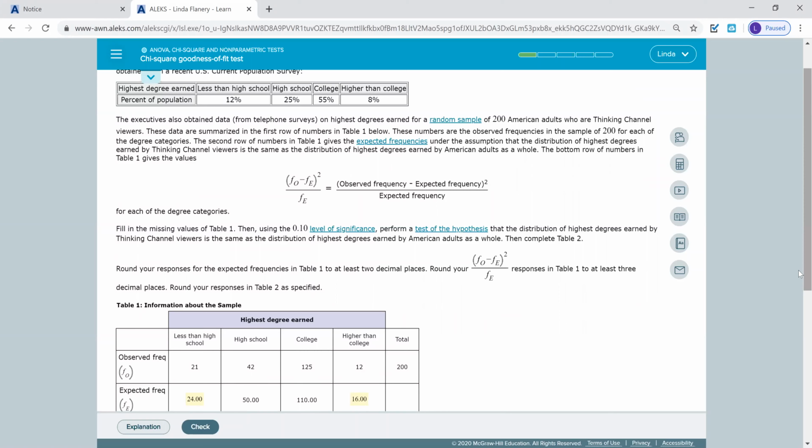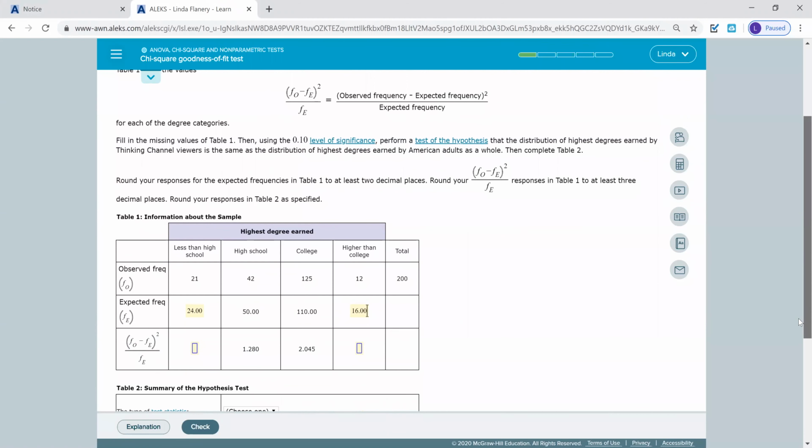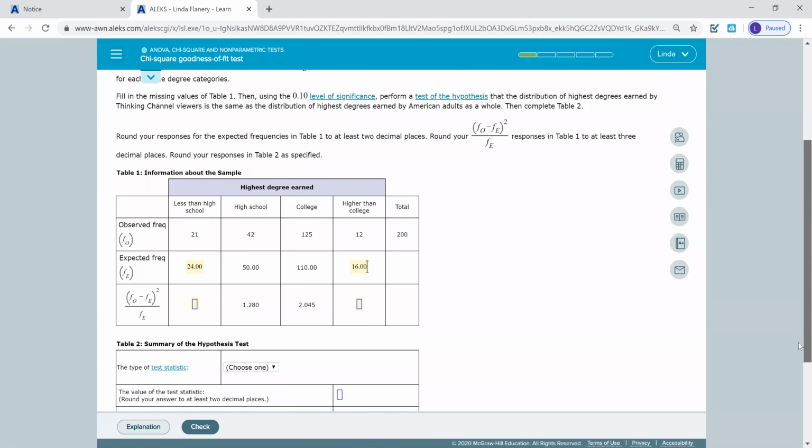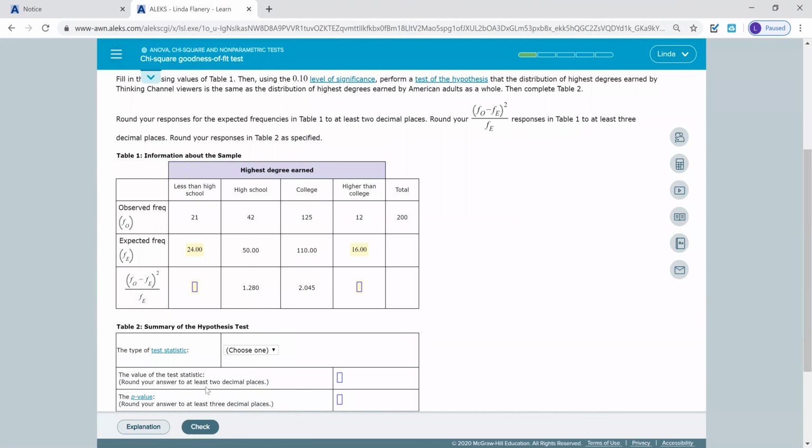All right, sliding down. The next row, I'm not going to fill in because our graphing calculator will give us those values. So I'm going to go back down here. It says what type of test statistic are we doing? We're doing chi-square. We have to do the degrees of freedom. Since we have 4 options, less than high school, high school, college, or higher than college, we're going to do n minus 1. 4 minus 1 would be 3, so I'm going to have 3 in there.